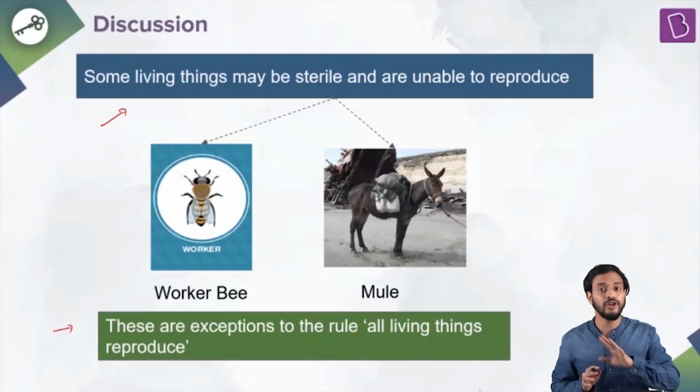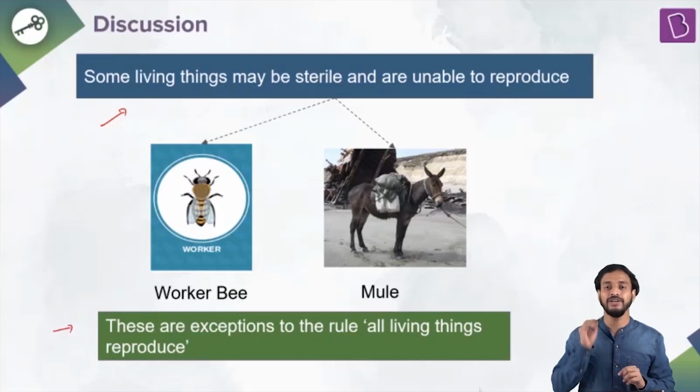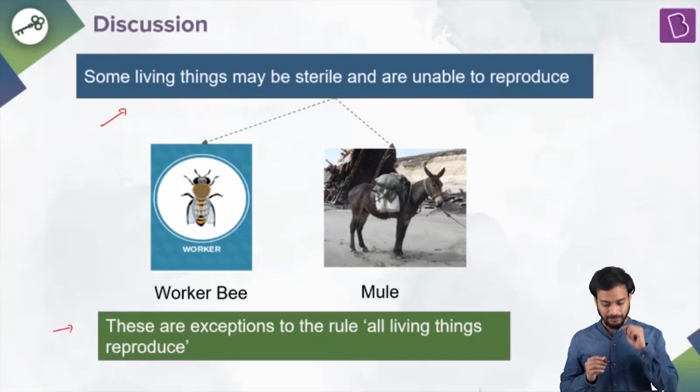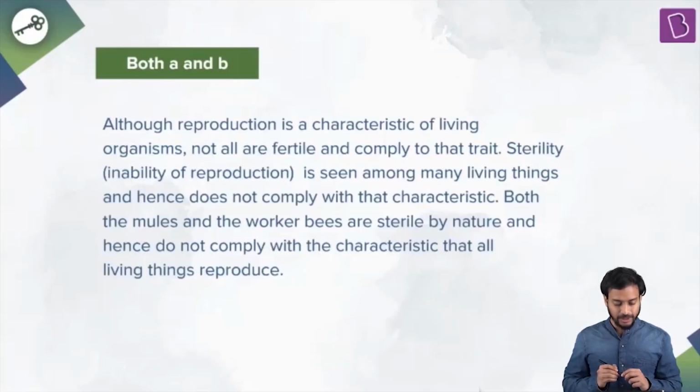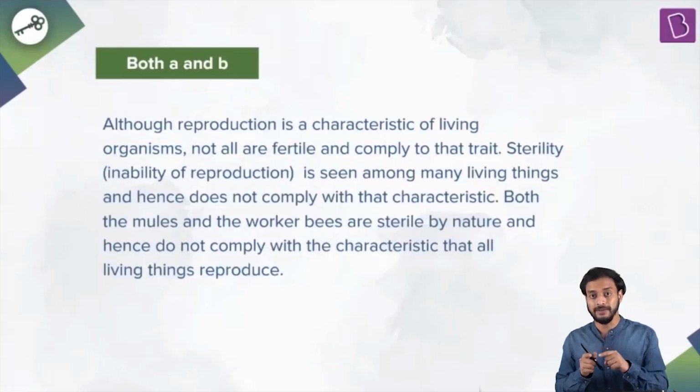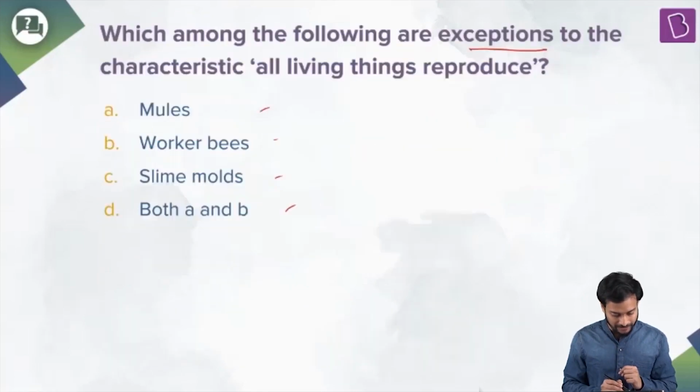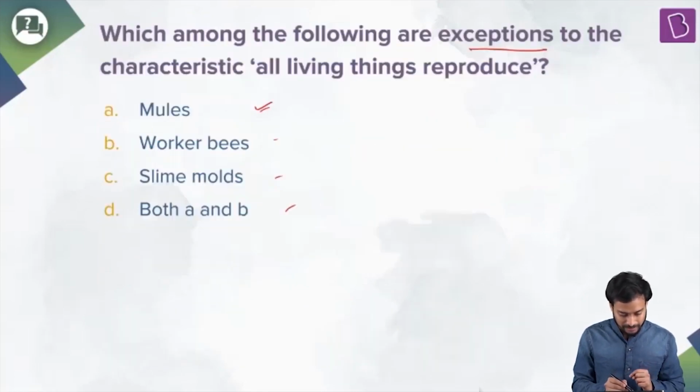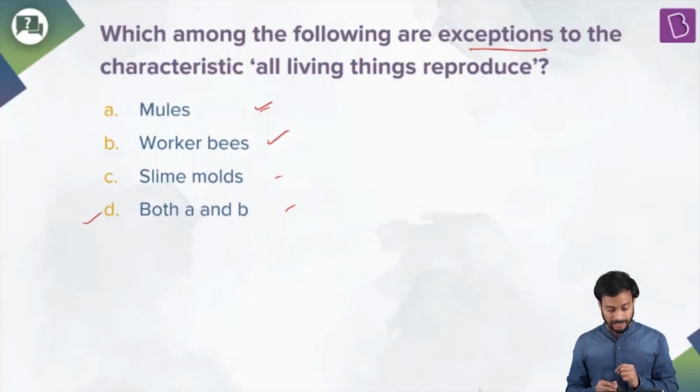But reproduction is not the defining characteristic feature of the living organisms, right? Okay, great. So the answer would be both A and B. Fine. So what did we have there? Both A and B. Mules and worker bees. So option D would be the right answer.